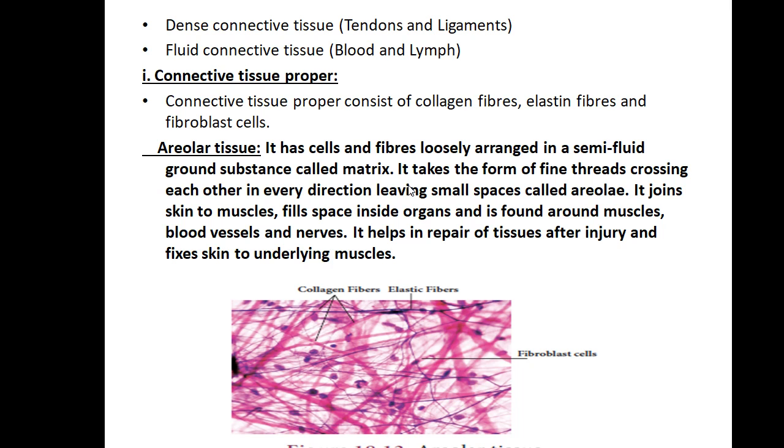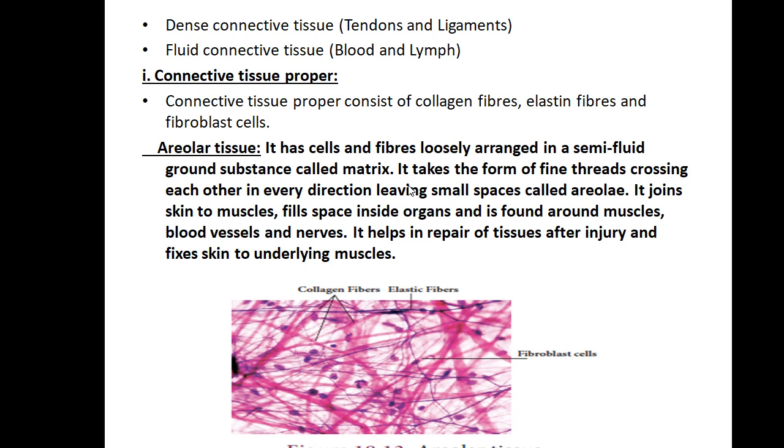In areolar tissue, there is a loosely arranged semi-fluid ground substance. What is called ground substance? It is the very basic substance needed for the areolar tissue, also called the matrix. It is semi-fluid. It is not in fluid form and not in solid form. It is in between solid and liquid, so it is called a semi-fluid substance. It is mostly present in the areolar tissue, so it is called the matrix.